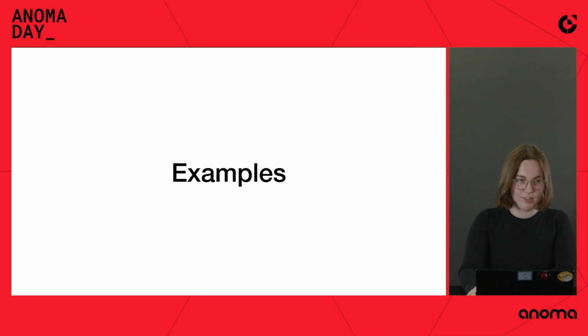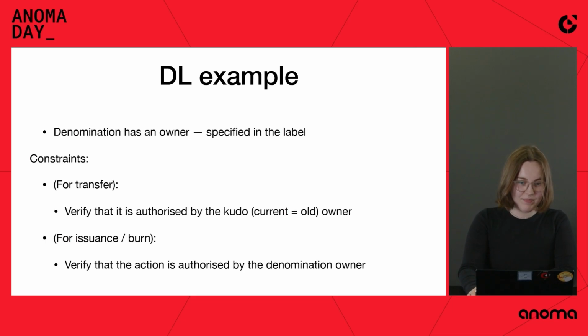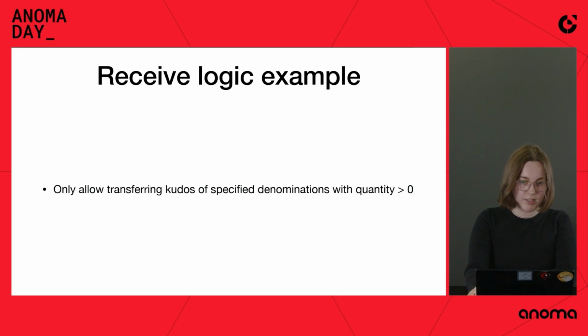Now we get to examples because I see you really want some examples. So this is just a reminder of the denomination logic example that we looked at before. Denomination has an owner. We verify the transfer by checking the owner, the Kudo owner authorization, and then issuance and burn are checked by the denomination owner. And a reminder of the receive logic example, that we only allow transfer in Kudos of specified denominations with quantity above 0.